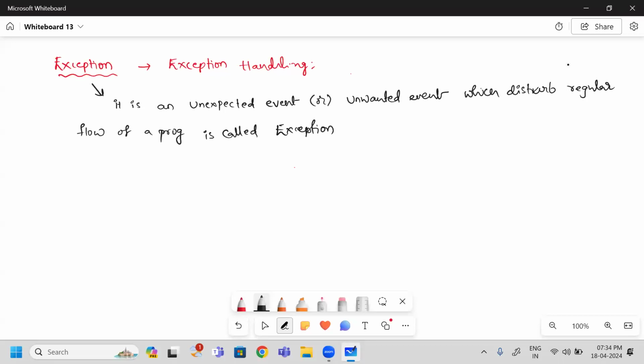Okay. So what is an exception? Exception is an unexpected event or unwanted event. If that event is raised, then the general flow of the program is disturbed. Okay, this is called an exception. I will tell you one simple example.